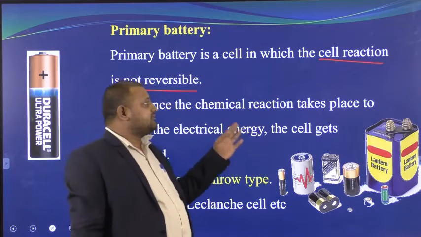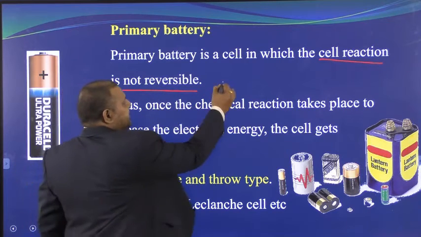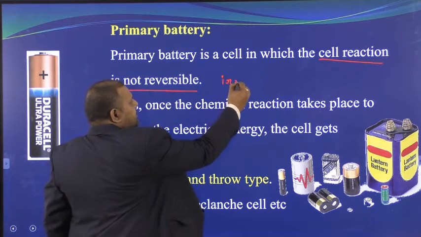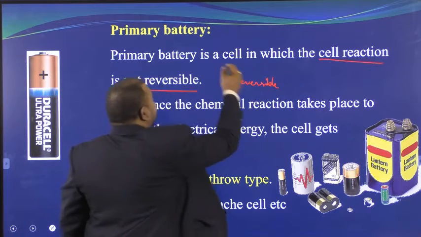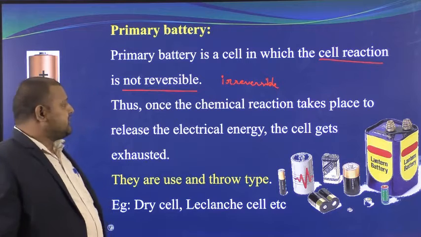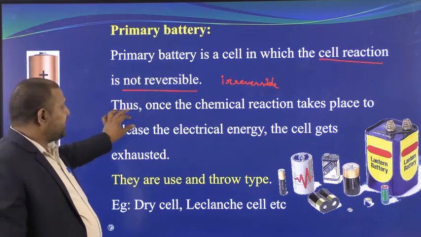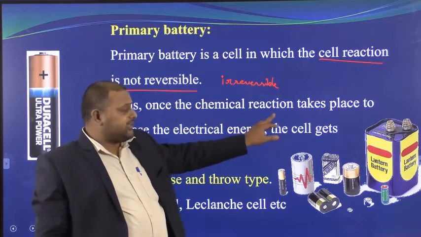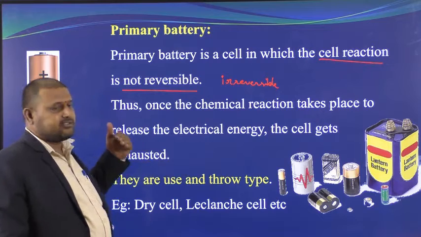Batteries in which the cell reactions are not reversible, we can simply call irreversible. Such types of cells are called primary batteries. So you should be very clear at this point. Once the chemical reaction takes place to release the current, the cell gets exhausted.